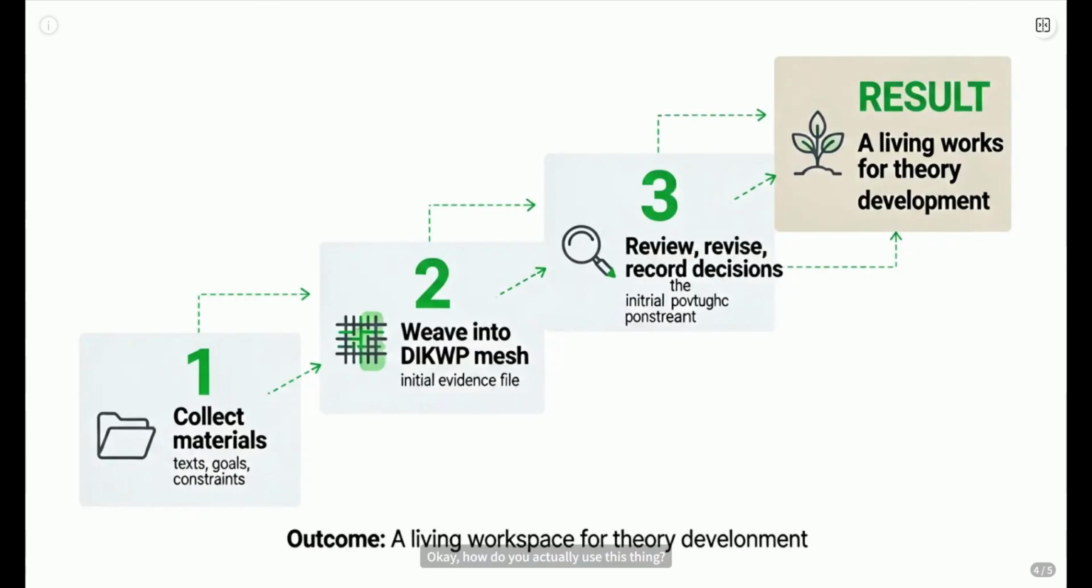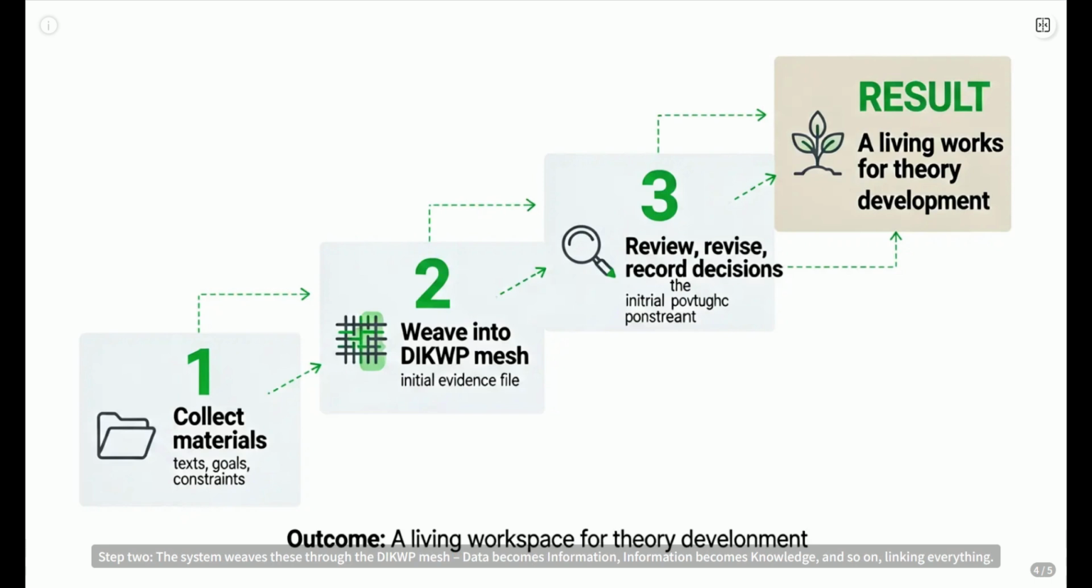Okay, how do you actually use this thing? It's pretty straightforward. Step 1. Gather your materials. Source texts, your specific goals for studying Nietzsche, any constraints, task records, review requirements, dump it all in. Step 2. The system weaves these through the DIKWP mesh. Data becomes information, information becomes knowledge, and so on, linking everything. This generates an initial evidence file and highlights key questions for human review.